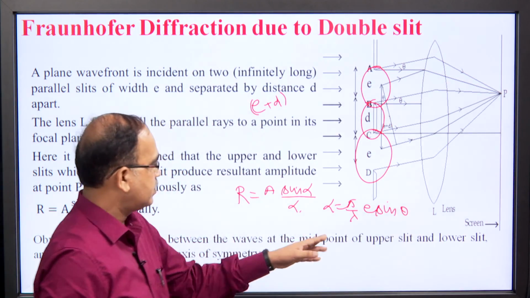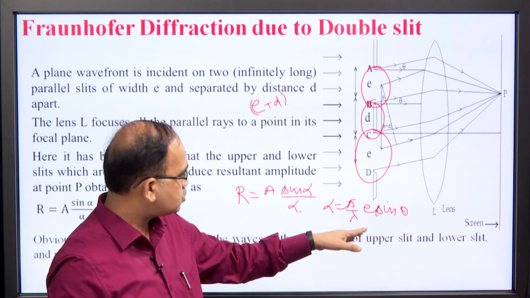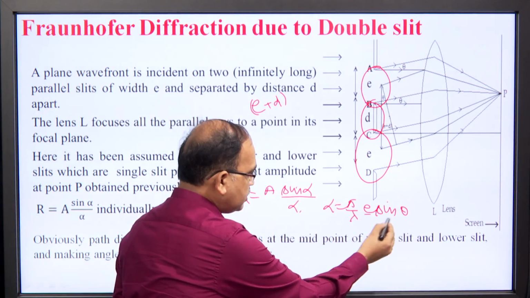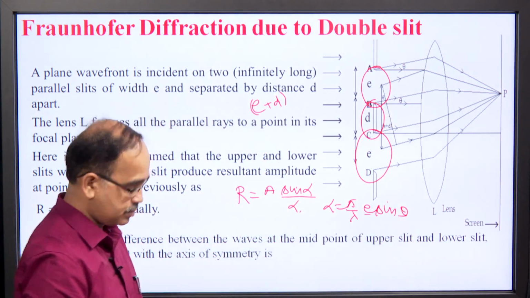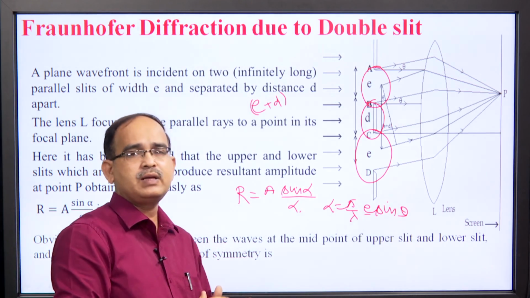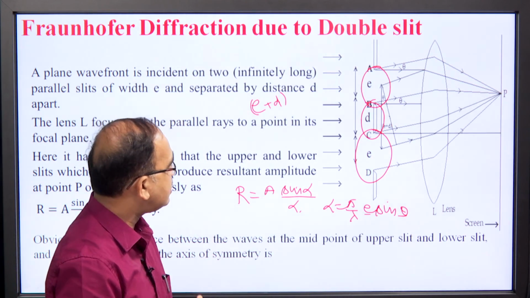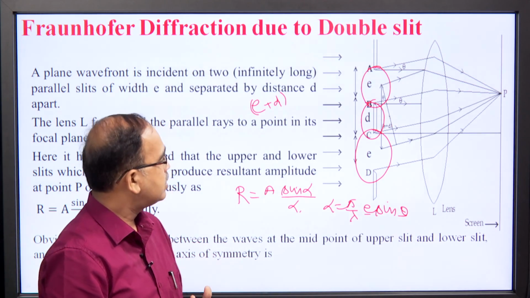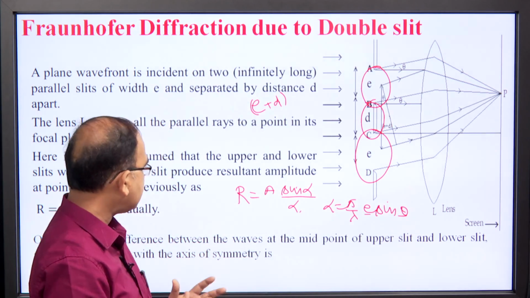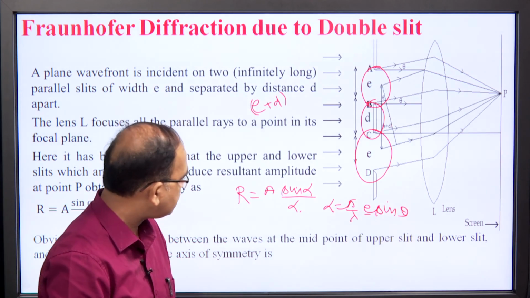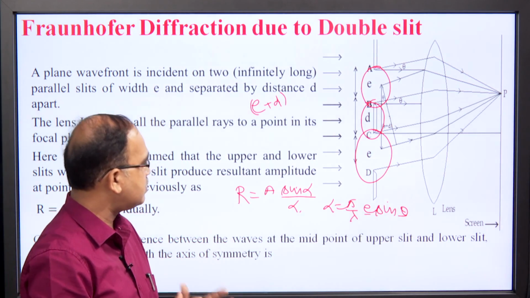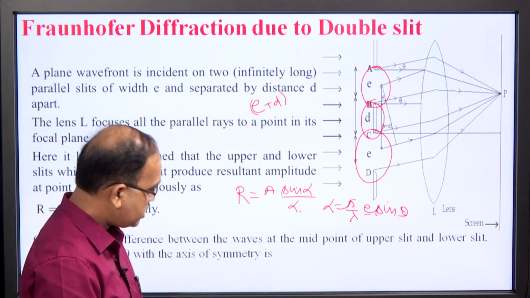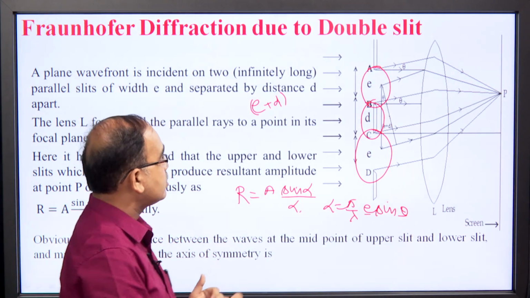Here lambda is the wavelength of the source, e is the width of the slit and theta is the angle of diffraction. So, in case of double slit we assume that we have two sources whose wavelengths are the same, whose amplitudes are the same as A sin alpha over alpha, and as they are from the same source they are coherent.